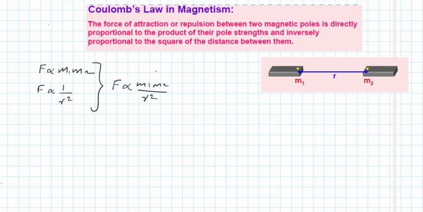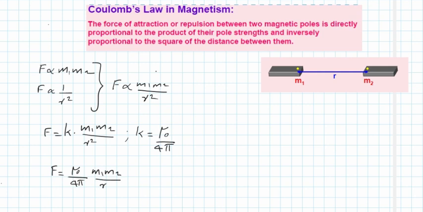Next we may convert this proportionality into equality by multiplying with the constant k. So k into M1 M2 by R square is equal to force, where the constant k is equal to mu 0 by 4 pi. Therefore F is equal to mu 0 by 4 pi into M1 M2 by R square. So this is the force between the two bar magnets having pole strengths M1 and M2.